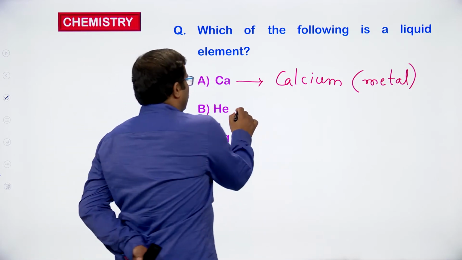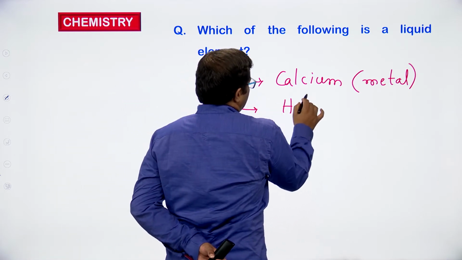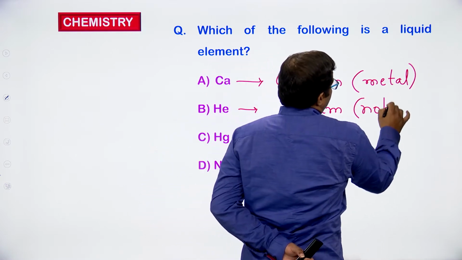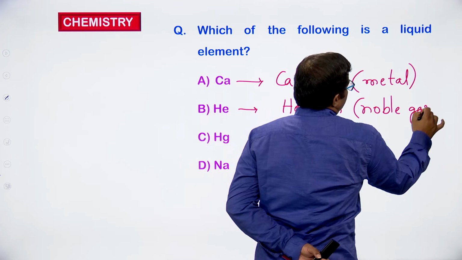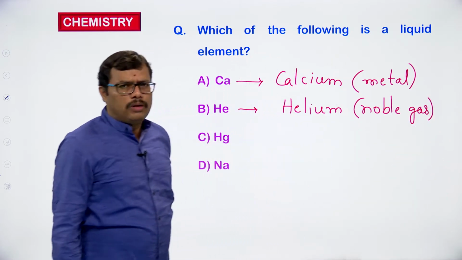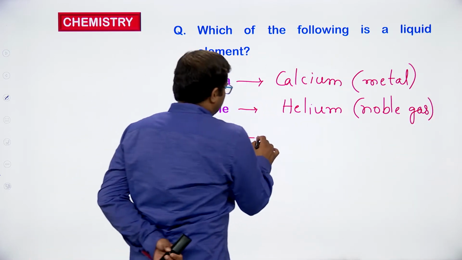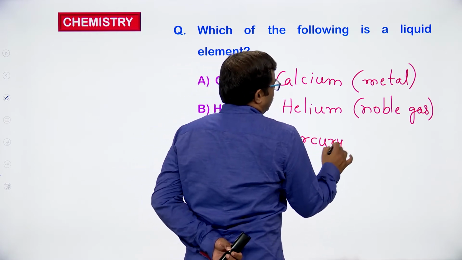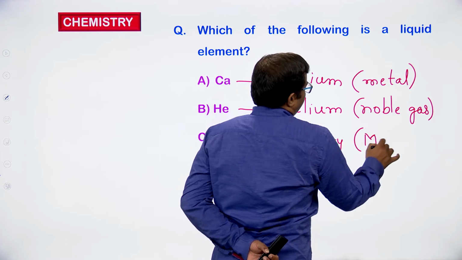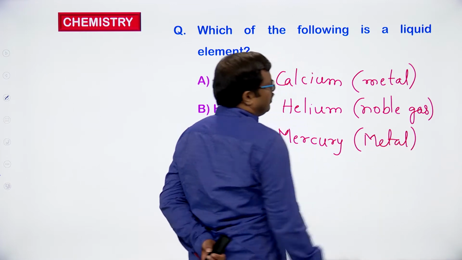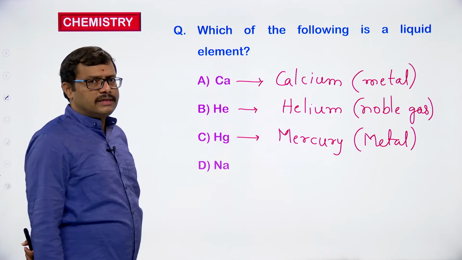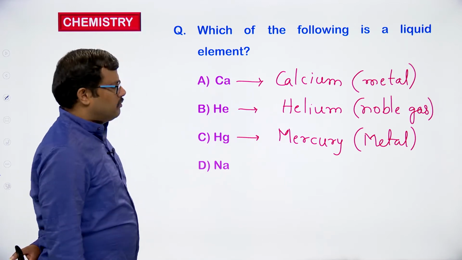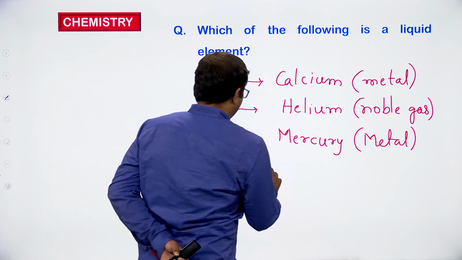Helium, He. So, helium is a noble gas. It is a noble element, 18th group element, it is a gaseous one. Hg. What is Hg? Mercury. Mercury is a metal, but it is existing as a liquid at room temperature.